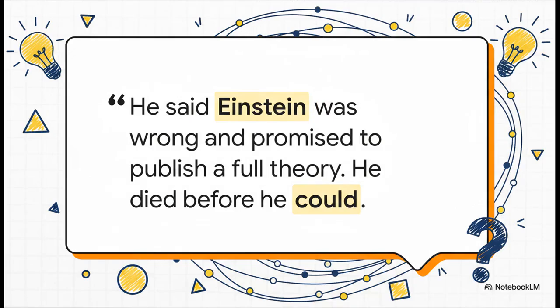So get this, one of Tesla's boldest and honestly most mysterious claims was that he had this dynamic theory of gravity that was going to completely redefine physics. He was openly disagreeing with Einstein. He promised to publish the full theory, but he died before he could. And just like that, it left this massive question mark hanging over the history of science.